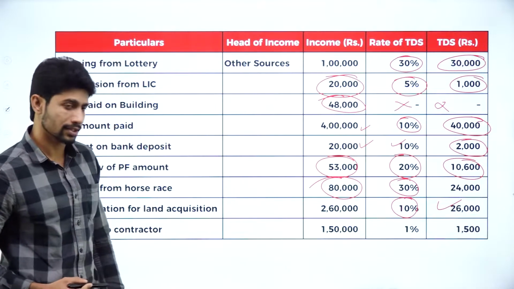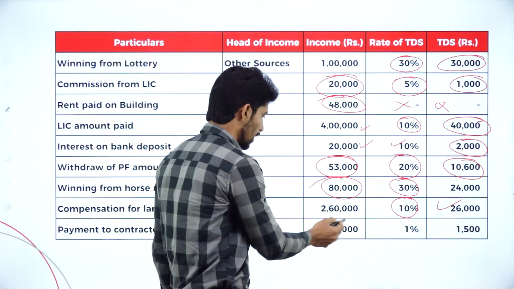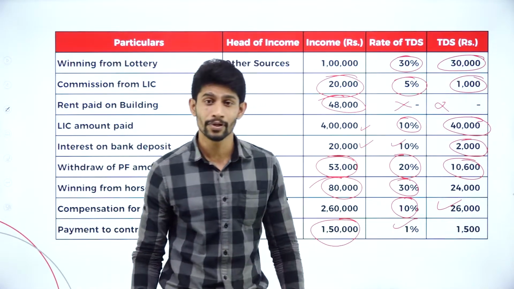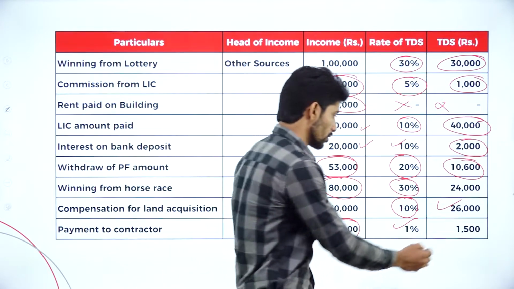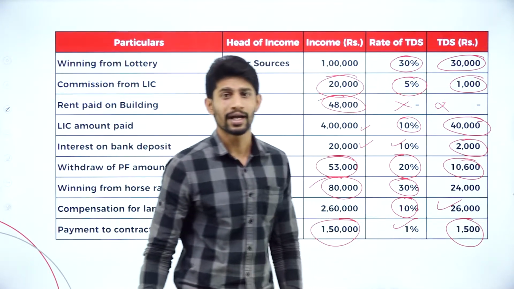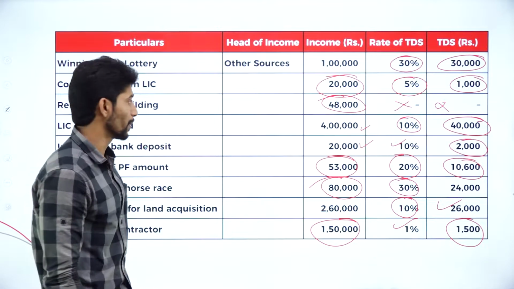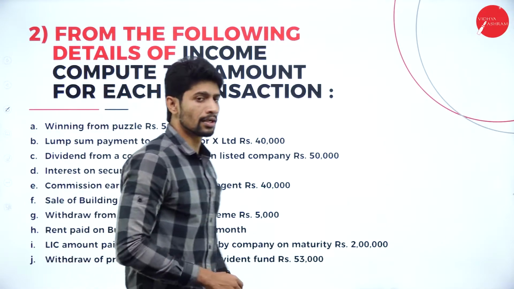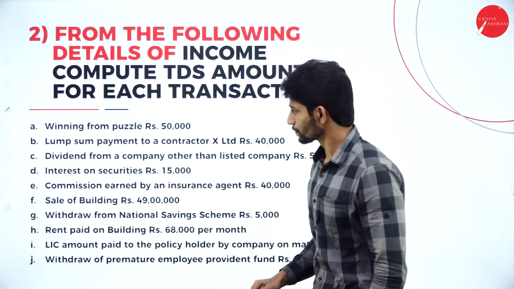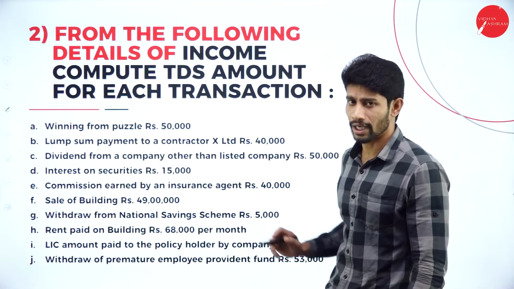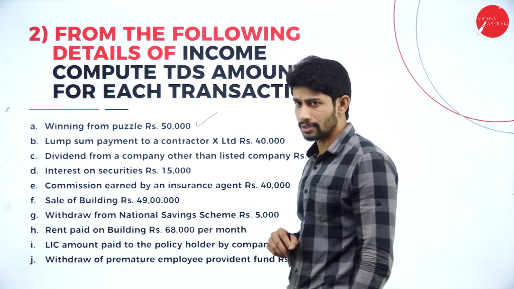Payment to contractor. So how much are we paying? 1,50,000 we are paying and the rate applicable is 1% and the amount is 1,500 rupees. So this is how we are supposed to calculate the TDS payable. Moving on to the next problem. In this problem, the first point, winning from puzzle. Yes, it relates to casual game and 30% is applicable.